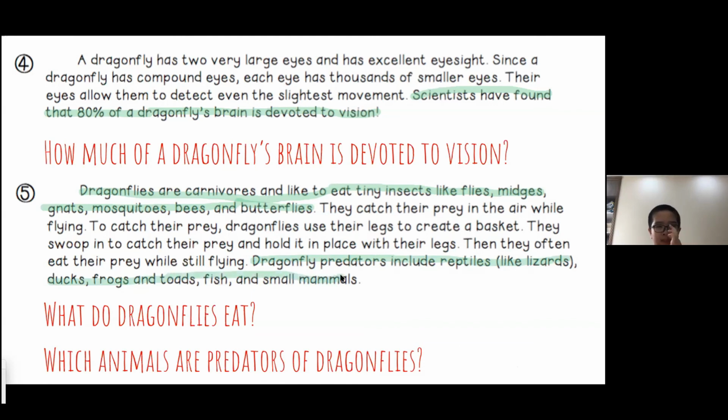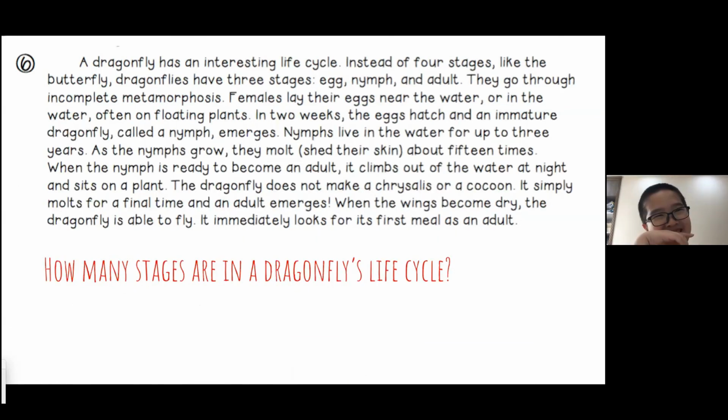Okay, very good. So all we're doing is going back to the paragraph and figuring out where the selection or the text tells us the answer. How many stages are in a dragonfly's life cycle? There are 4 stages, like the butterfly. Dragonflies have 3 stages, and an adult. Dragonflies have 3 stages: egg, nymph, and adult.